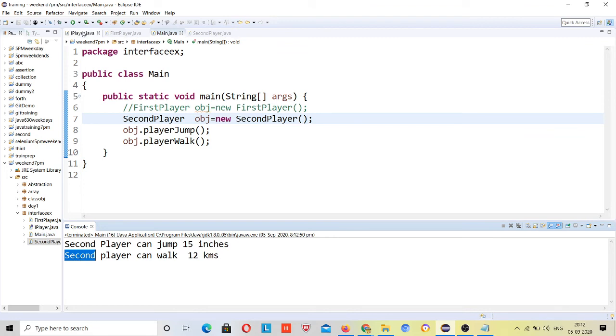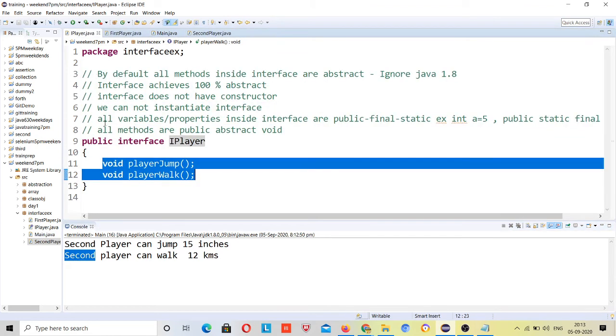What does it mean? That means that I have defined an interface. Now try to understand. What this interface says is that I have some set of rules for every player, and every player should have at least these properties, that every player can jump, every player can walk, right?